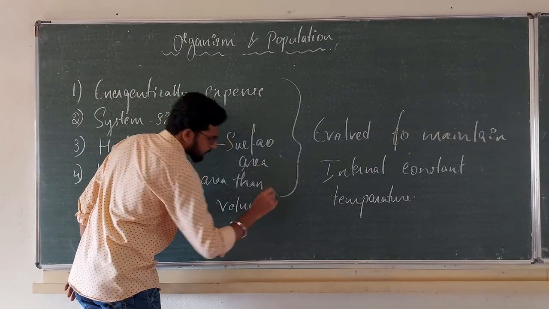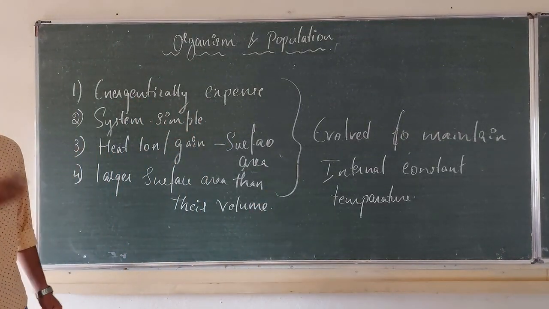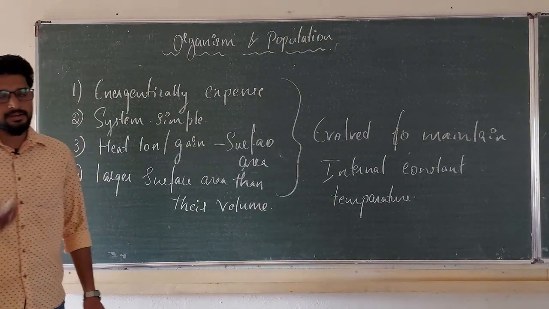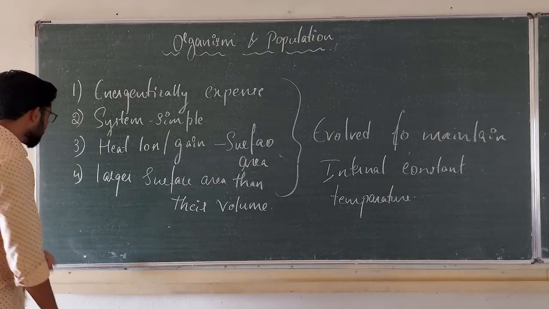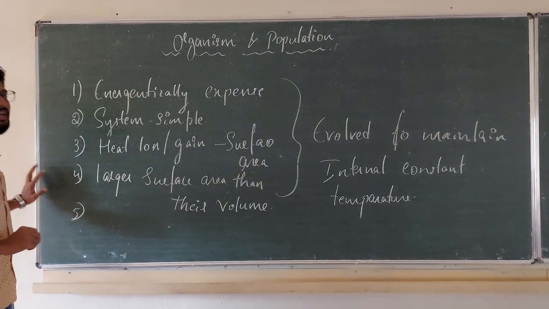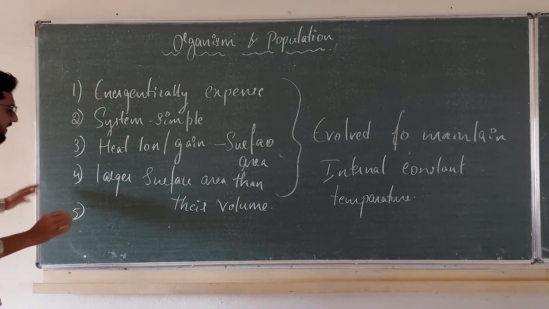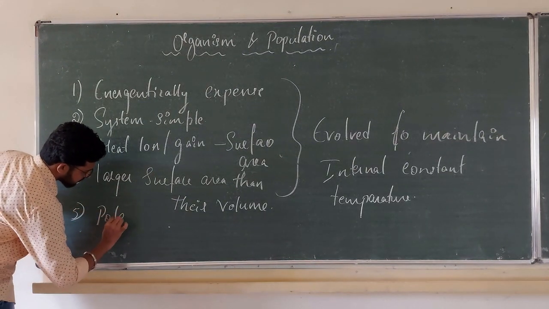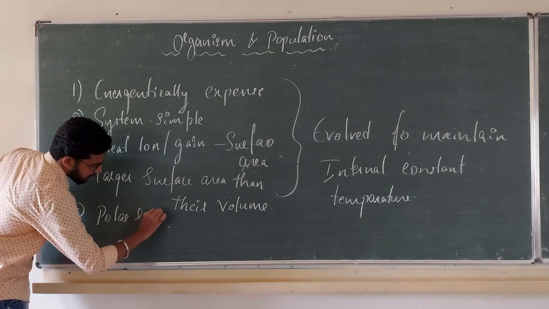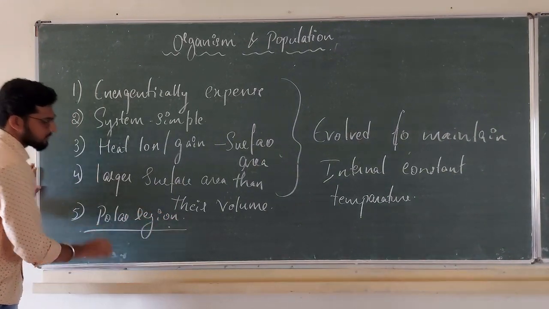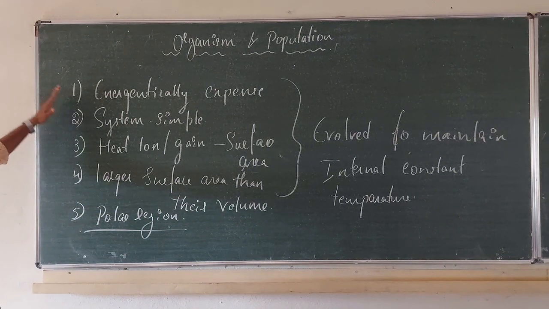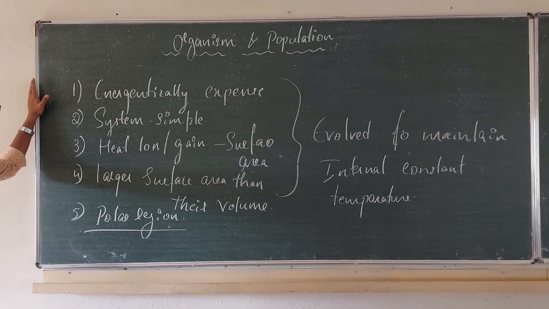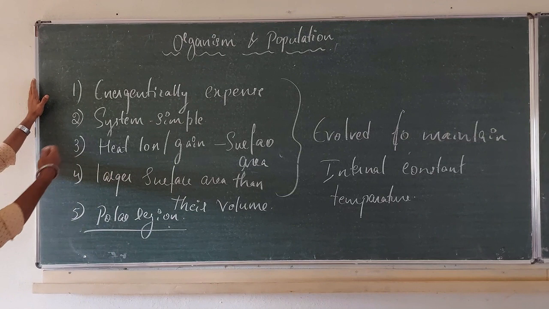Because of this, they cannot have a great supply of energy to maintain the internal temperature. That's why you cannot find very small organisms in polar regions. I repeat, this is an energetically expensive mechanism. Very small organisms are not able to maintain a huge supply of energy.